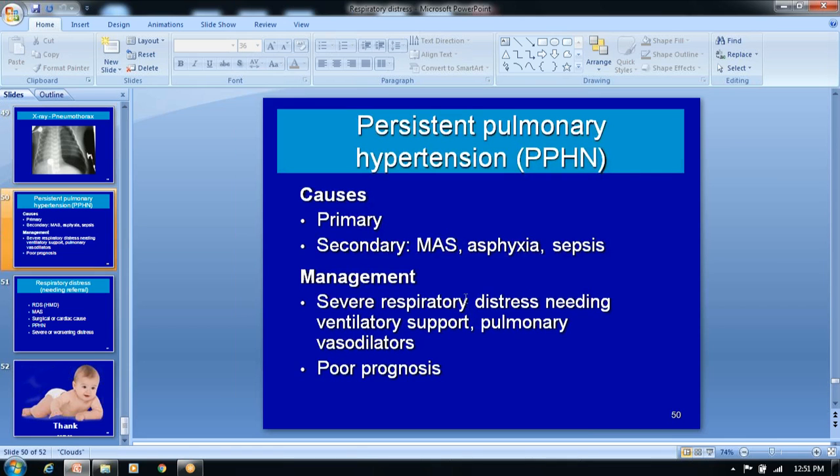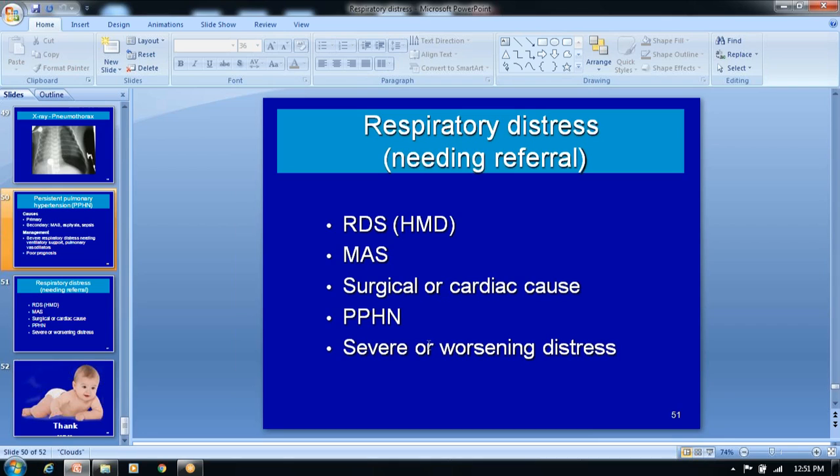Persistent pulmonary hypertension may be secondary or primary. Secondary is due to aspiration, septicemia or asphyxia, and we have to manage the respiratory distress. The most important is ventilatory support, and we have to use pulmonary vasodilators, and it may carry a poor prognosis.